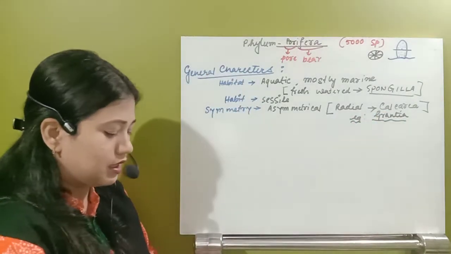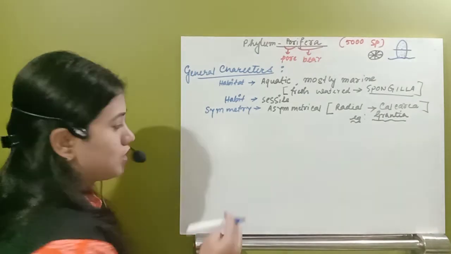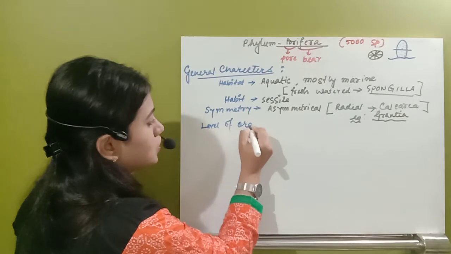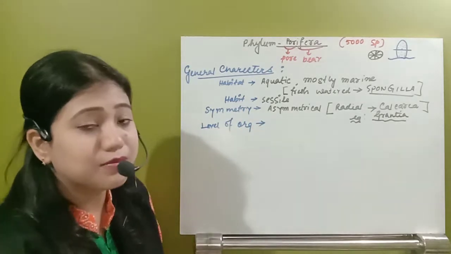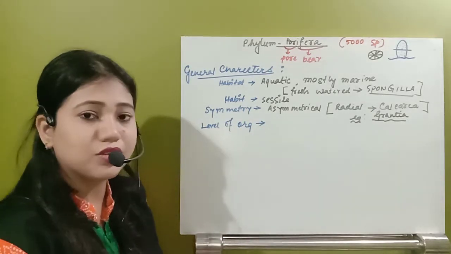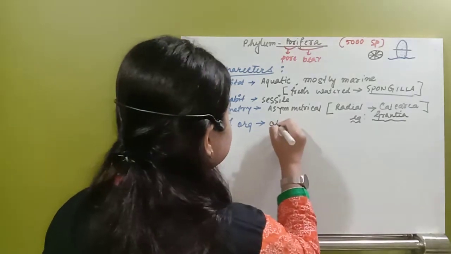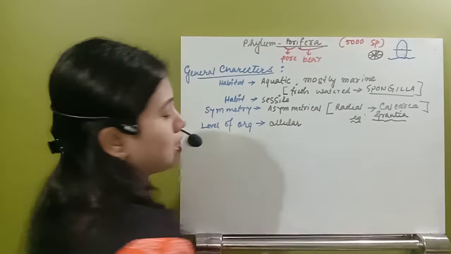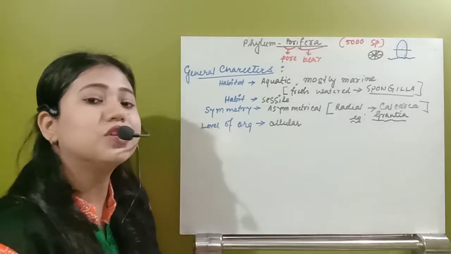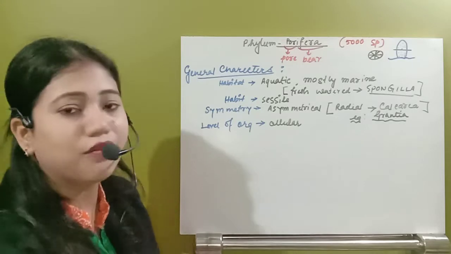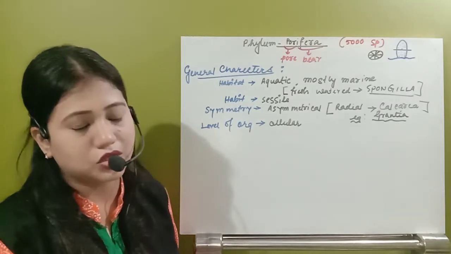Next one, see their level of organization. So what is the level of organization? That means what their body is made up of. See, they are the simplest organisms. So that's why they are going to have only the cellular level of organization. They are going to have just an aggregation of cells. They don't have any type of tissue formation or organ formation.